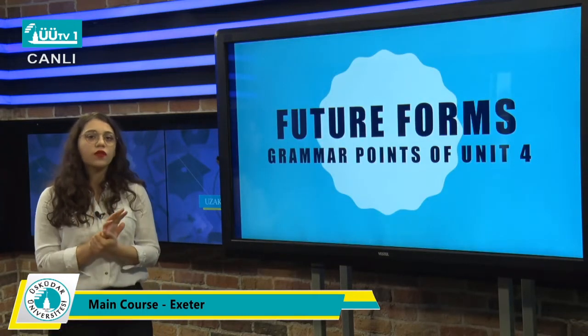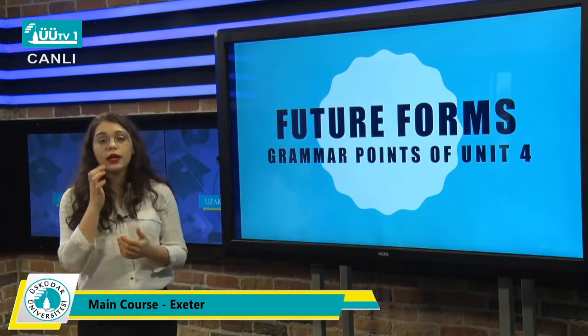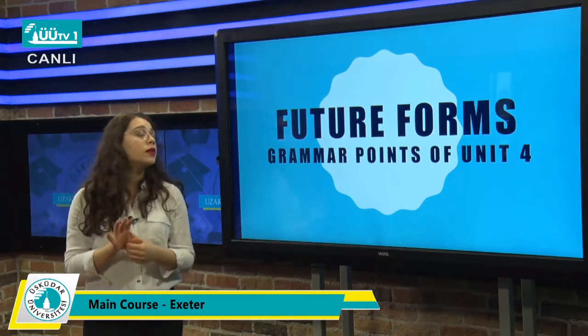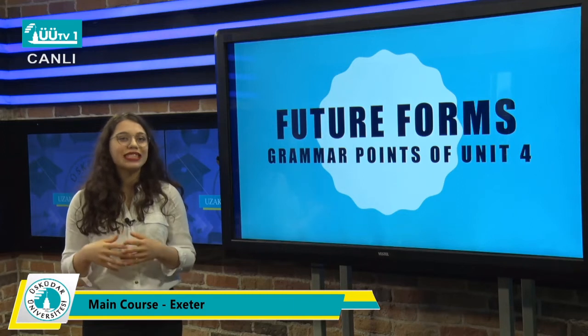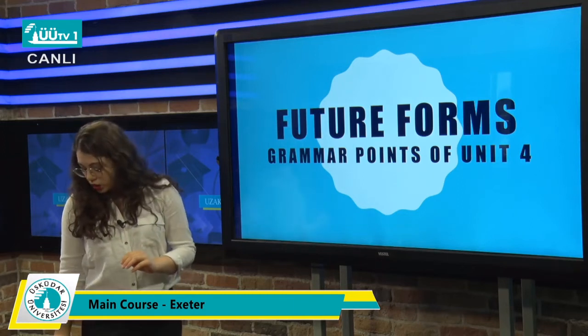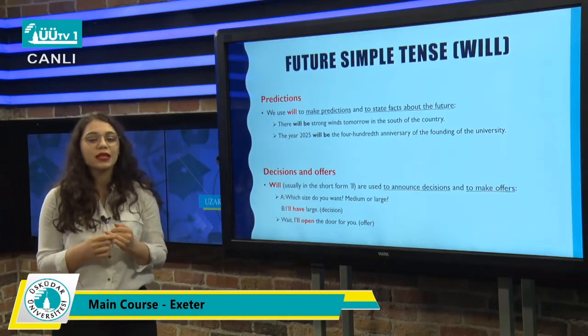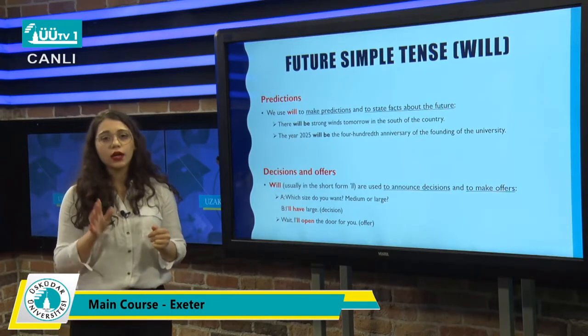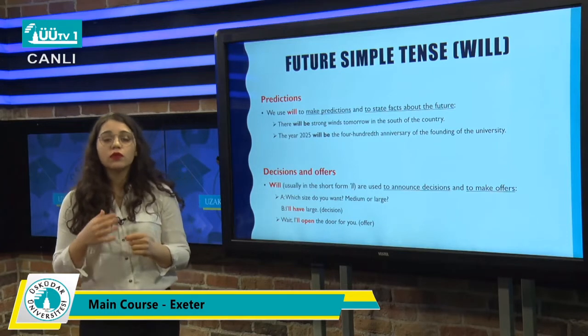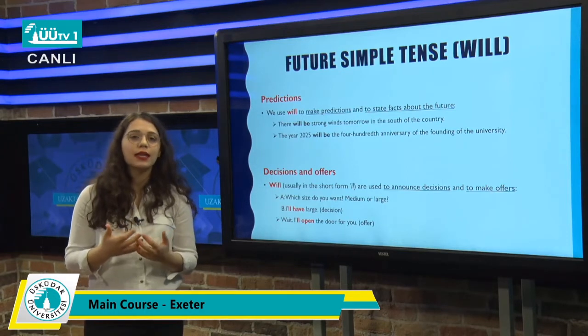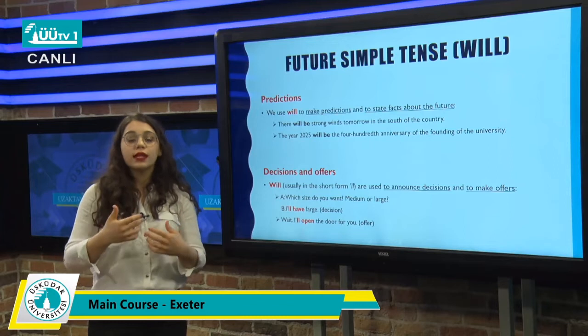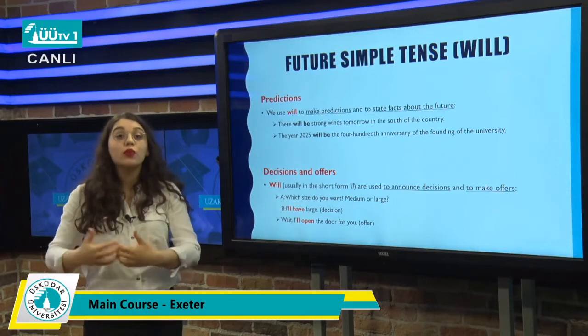Okay, that was it for the grammar points of Unit 3. Now we are going to start with grammar point of Unit 4, which is the future forms. So we are going to start with the future simple tense, which we know as will. So where do we use will? We use will when we're predicting about, guessing about something, and we're predicting something that we believe, we think will